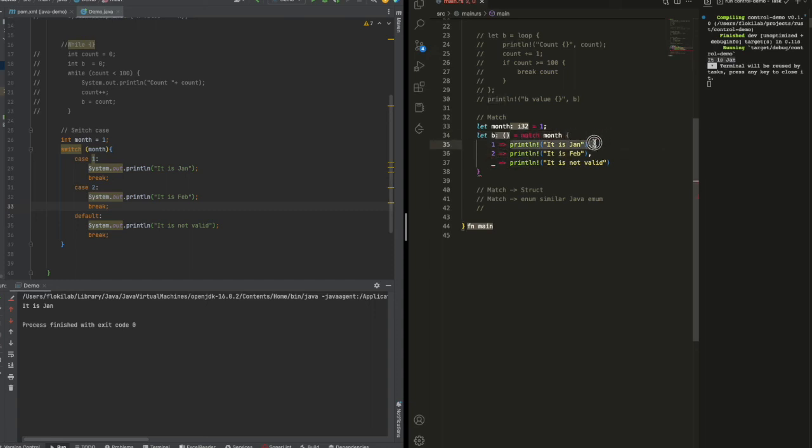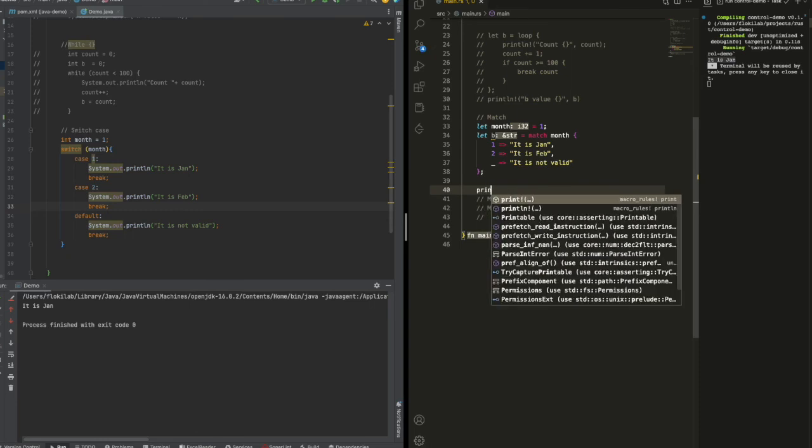I just return a string. I don't want to print it out, I just return it as a string. And then this one returns a string, and this one returns a string. Okay, and then we put the semicolon here, so this becomes an expression.